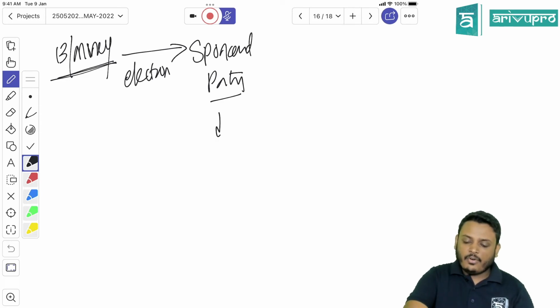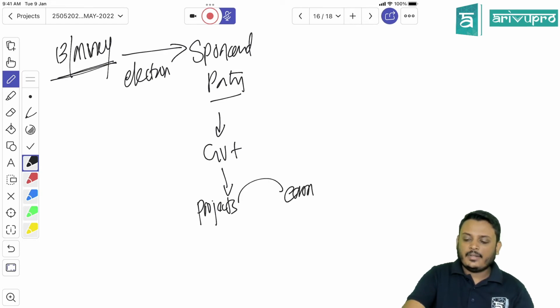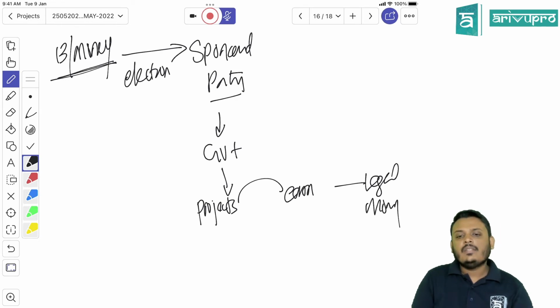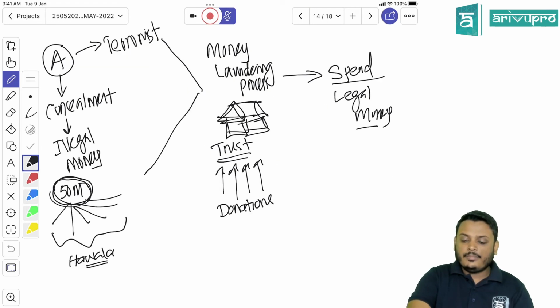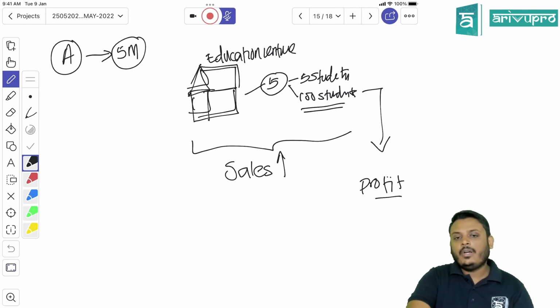Once this party forms the government, the people who sponsored will get new projects. Through that, they earn back the money they spent. So here, what they used is black money, and what they are taking is legal money. This is also another way we find people doing money laundering and washing their money, right? But the first two methods are most commonly used to do money laundering. So it's a common practice.